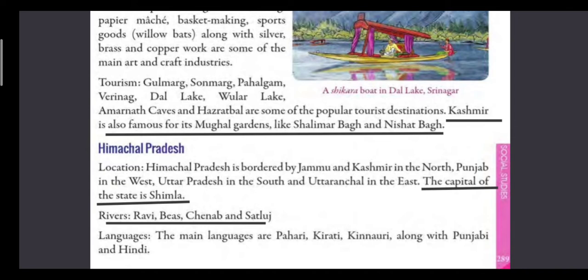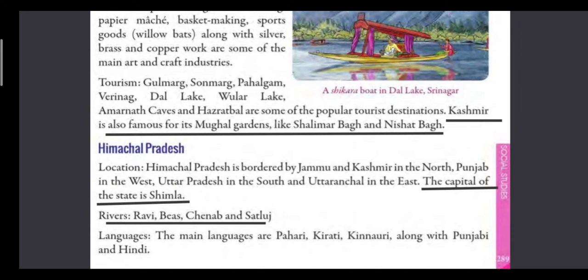Now, rivers: Ravi, Beas, Chenab, and Satluj. Languages: the main languages are Pahari, Kirati, Kinnauri, along with Punjabi and Hindi. So, the rivers that flow in this state are Ravi, Beas, Chenab, and Satluj.